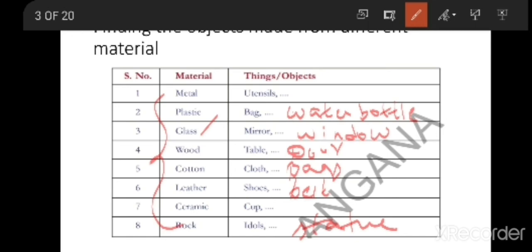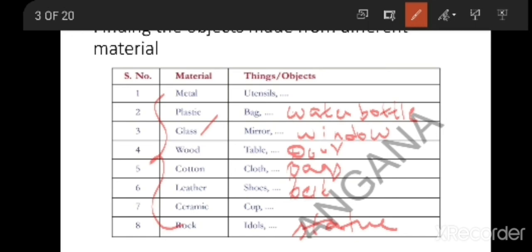When you observe carefully, glass is a shiny material, wood is not a shiny material. So you have to understand where we have to use these shiny materials. What things you can prepare with these shiny materials, and wood is non-shiny. So what things we can prepare with these non-shiny materials.